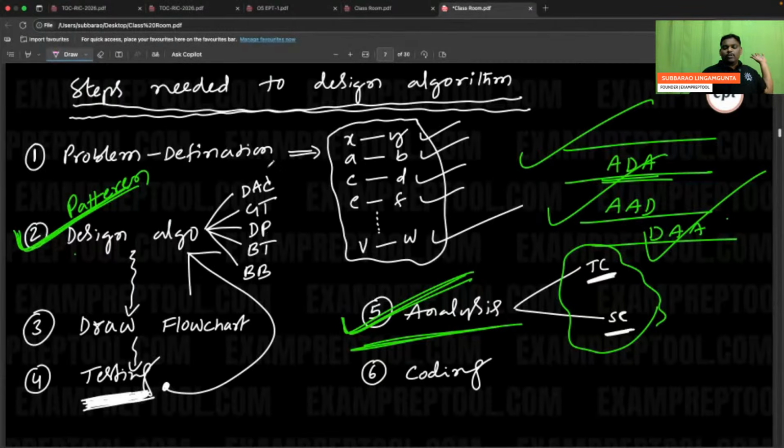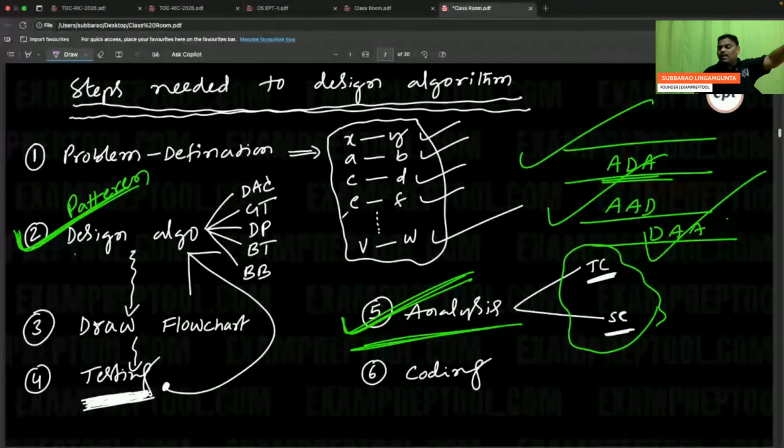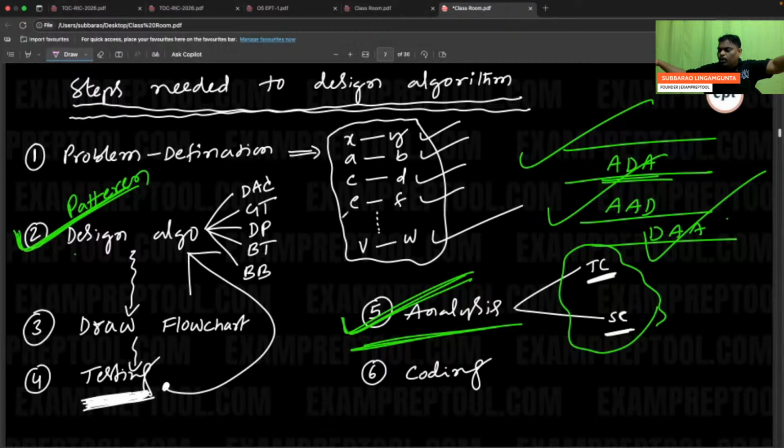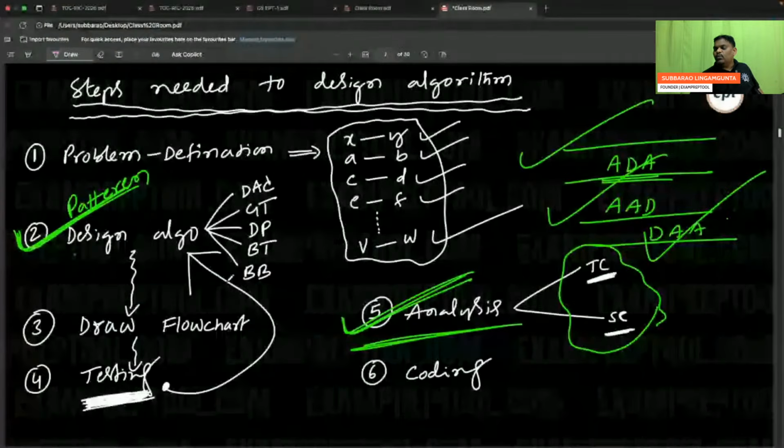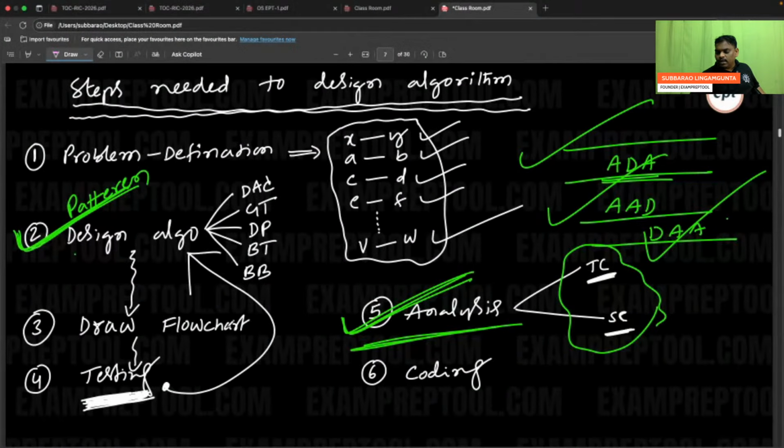After the problem definition is over, in the available existing designing techniques, whichever is more suitable to your problem, please map it. So you have done the mapping. You took one of the existing algorithms for a new problem. It may work, it may not work. Because you have an algorithm and you have some inputs also, for that algorithm, which is pseudo code, draw the flow chart first. On that flow chart, by applying all these inputs, check one by one. Testing is going on. For this input, is the flow chart working or not? If everything is working fine, perfect, then go for analysis.